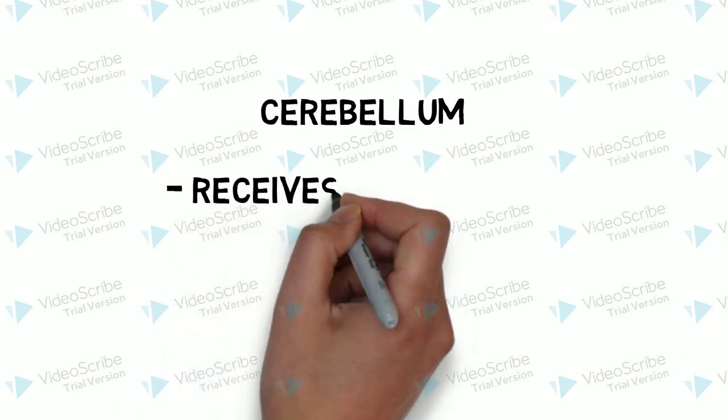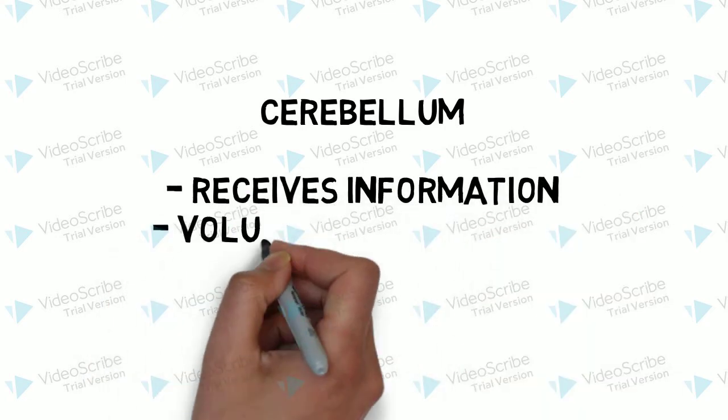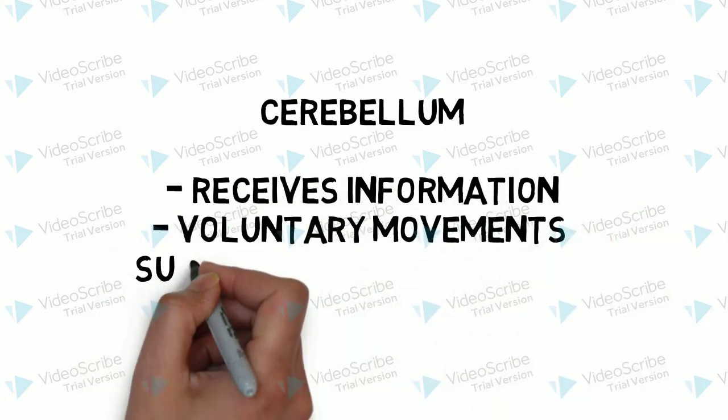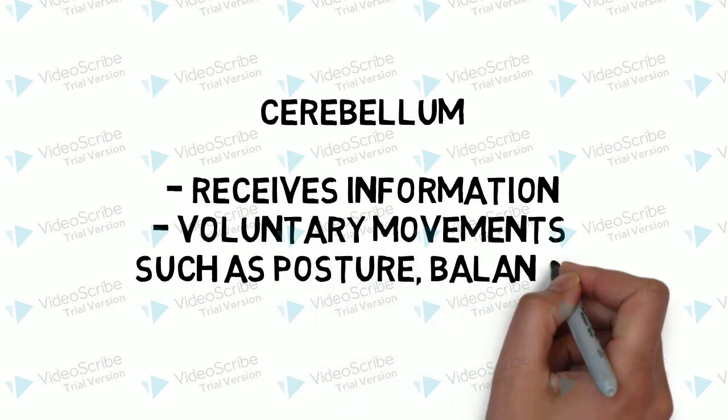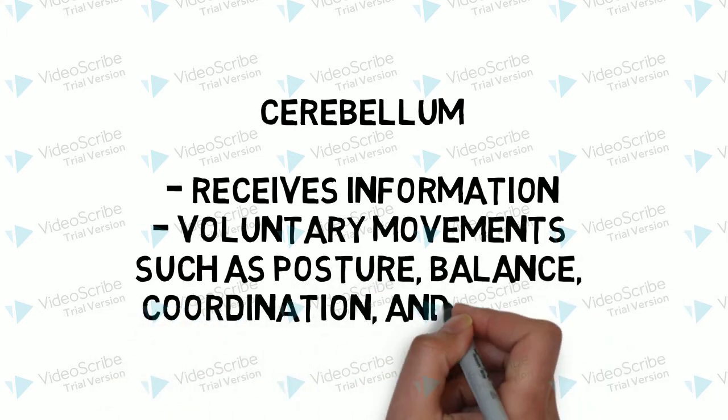This receives information from the sensory systems, the spinal cord, and other parts of the brain and then regulates motor movements. The cerebellum coordinates voluntary movements such as posture, balance, coordination, and speech.